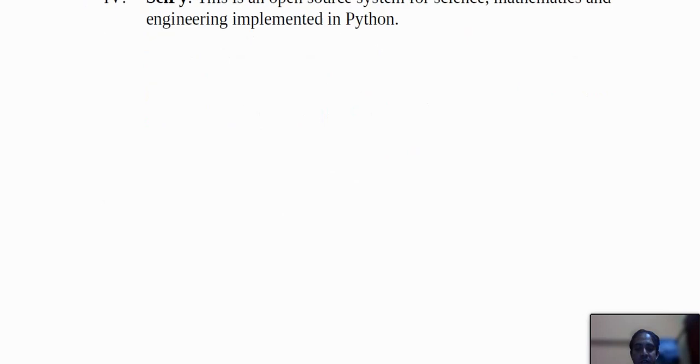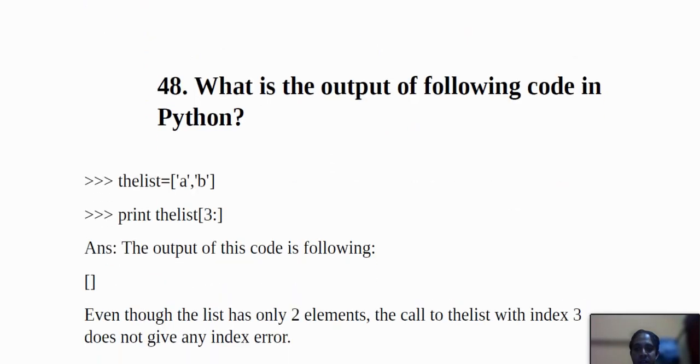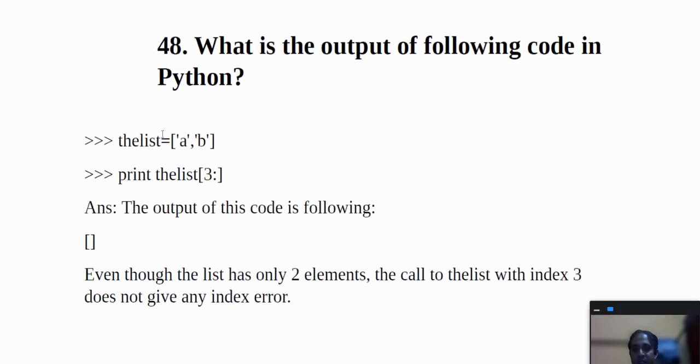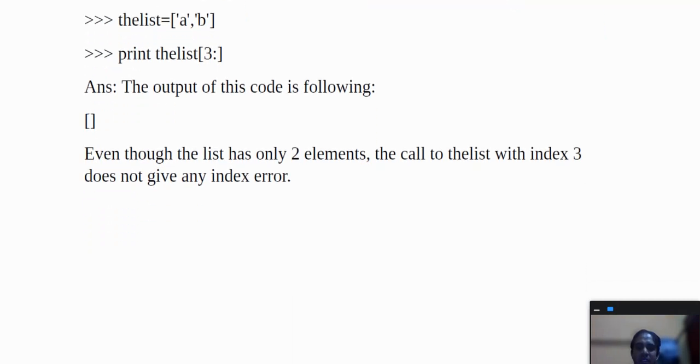Okay, so then the number 48 question is: what is the output of the following Python code? This is the code, the list a, b, print list 3. The output is the following in this parenthesis, and even though the list has only 2 elements, the call to the list with index 3 does not give any index error. It is as simple as that. This is nothing serious, I think.